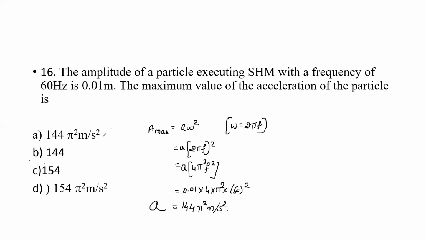That is option A. Here, students, you can see option B is given as only 144. That is not right. Option A is correct here. Why? Because we want the answer in terms of pi square. Suppose if pi square was not given in the answer, then we could go for option B also. If you substitute the value of pi, then option B will not come. Option A is the correct option.